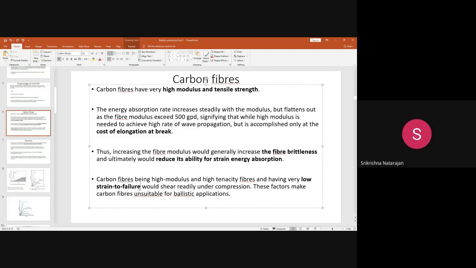That is not there, and they can shear under the compression. When the projectile is striking the specimen, it should not undergo any kind of a shear. Okay, what will happen when any kind of a compressive force takes place? When the shear forces also take place, for that reason these materials become brittle. Okay, so the shear resistance also becomes less because of the low strain to failure under the compressive force. So these make these fibers not good for the ballistic application.